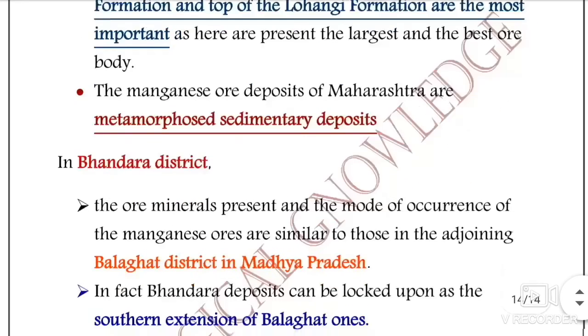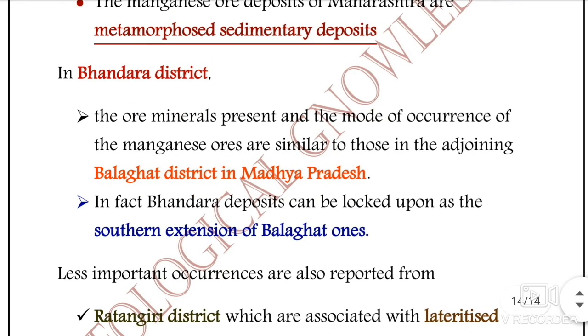And if we talk about the Bhandara district, the ore minerals present and the mode of occurrence of the manganese ores are similar to those in adjoining Balaghat district of Madhya Pradesh. In fact, the Bhandara deposit can be looked upon as the southern extension of the Balaghat ones.